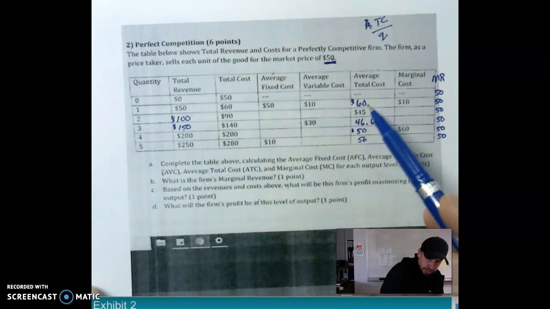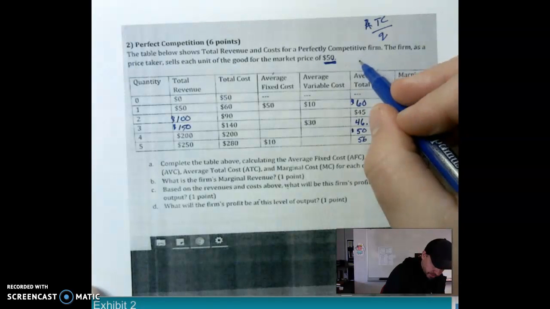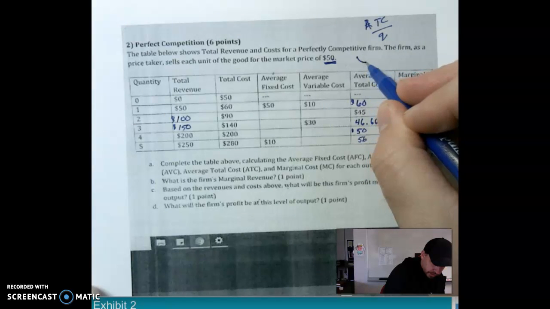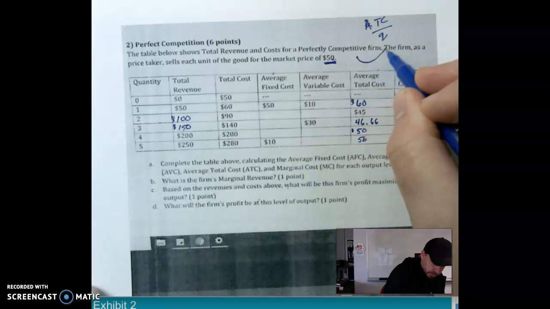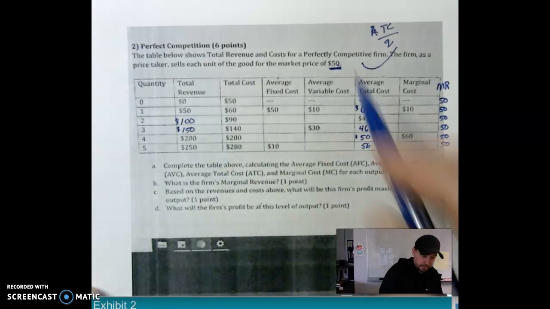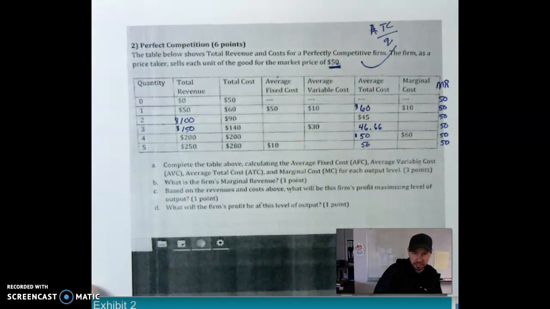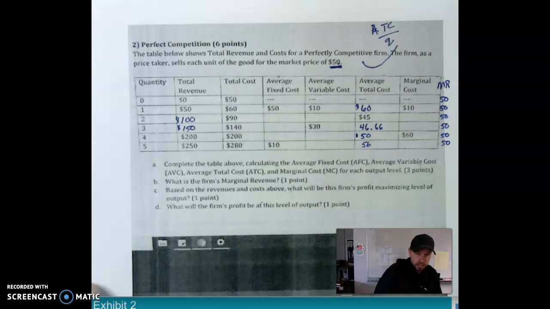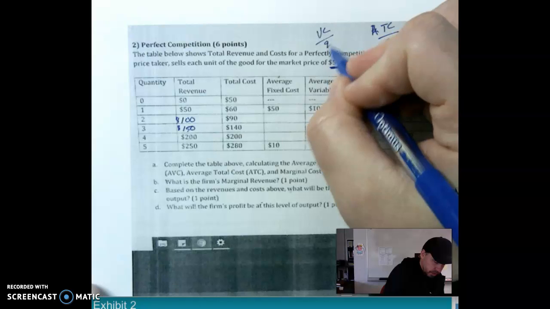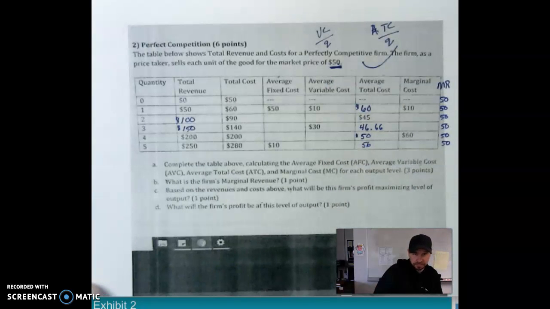So you can see our average cost curve would look something like this. Start at 60 and it would fall and hit 45, and then it starts to increase, and we have something that looks like that if this were graphed out. Just to give you an idea what that average cost curve would look like. Average variable cost is variable cost divided by the quantity, finding that average again.